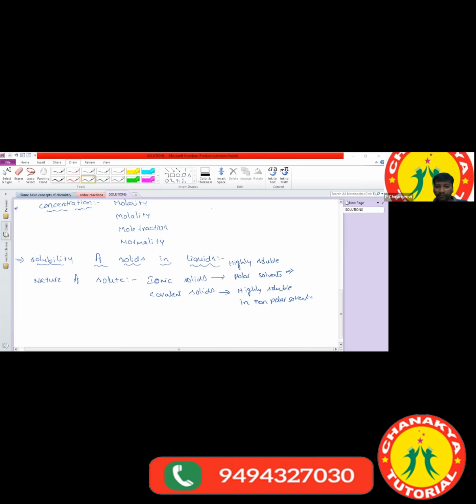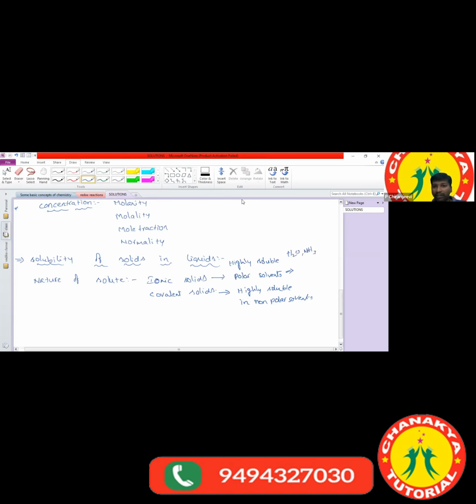Okay, now let's see. What are the examples of the polar solvents? Any one of you? Polar means that the electronegativity difference is more between two atoms, and we call it a polar solvent. So what are the examples of the polar solvents? Water, ammonia NH3, and lower alcohols.